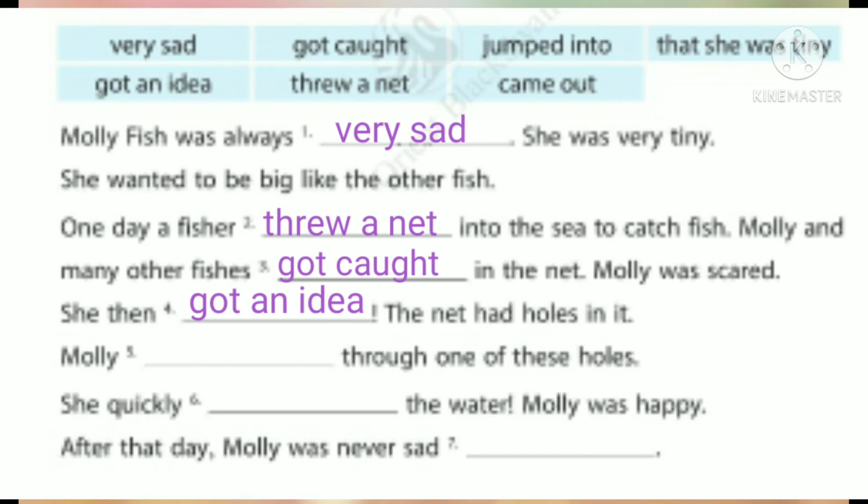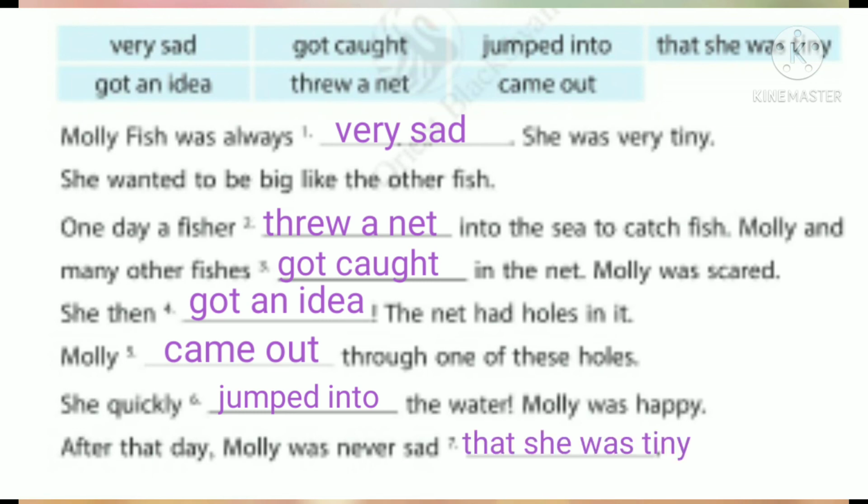The net had holes in it. Molly dashed through one of these holes. What does the fourth picture indicate? Yes, one of the fish tried to escape from the net through the hole. So here what is the meaning of the word here? The escape from the net. Yes, here the word is came out. Escape. Okay, so Molly came out through one of these holes. She quickly dashed the water. Yes, she jumped. So she quickly jumped into the water. Molly was happy. After that day, Molly was never sad dash that she was tiny.